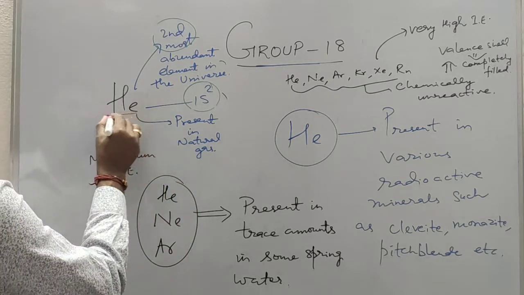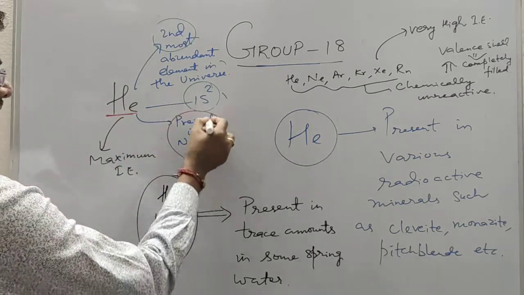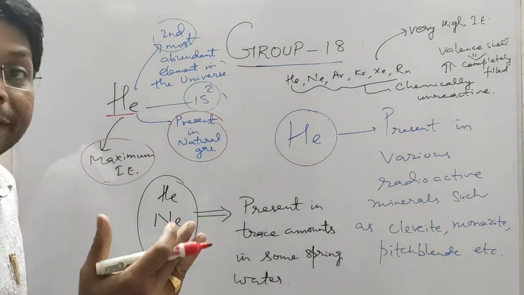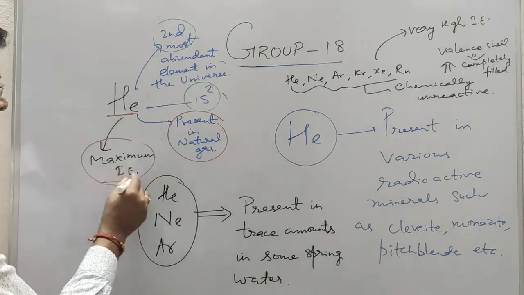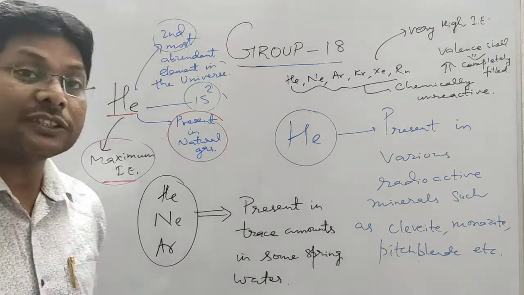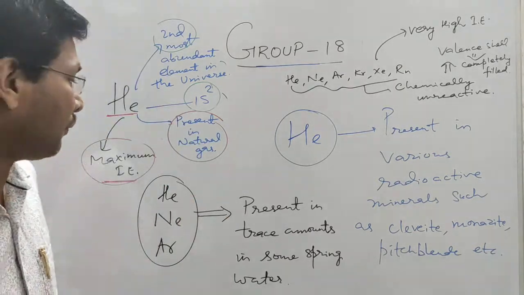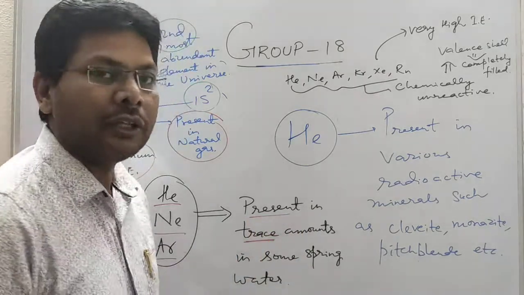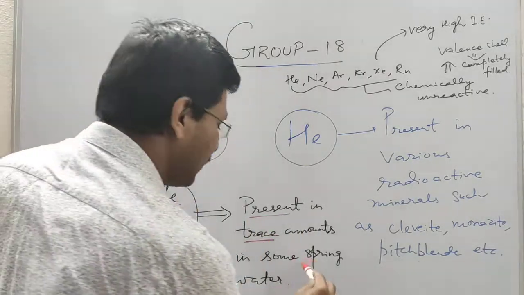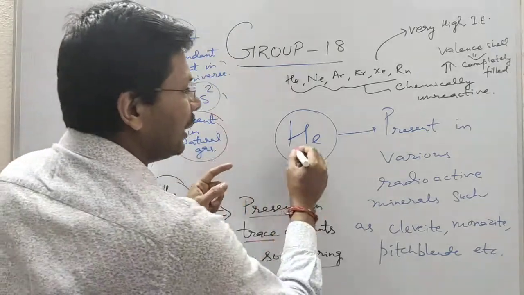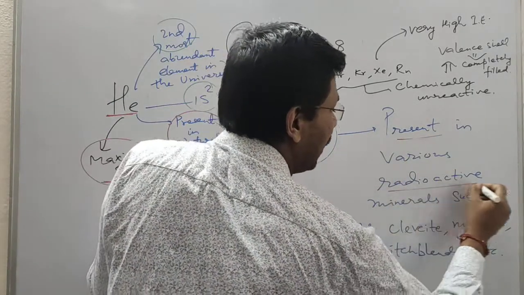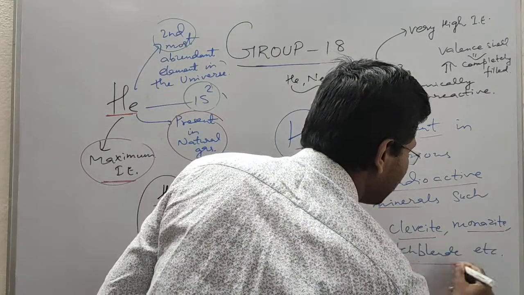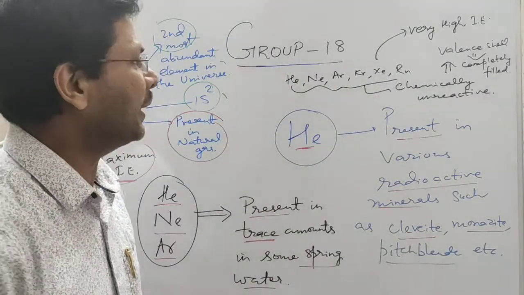Now helium is present in natural gas. It has the maximum ionization enthalpy of any element in the periodic table. That means it is very difficult to take out an electron from helium. Helium, neon, argon are also present in trace amounts, and in very little amount in some spring water. Helium is also present in minerals of radioactive origin like cleveite, monazite, pitchblende. Pitchblende is also a source of uranium.